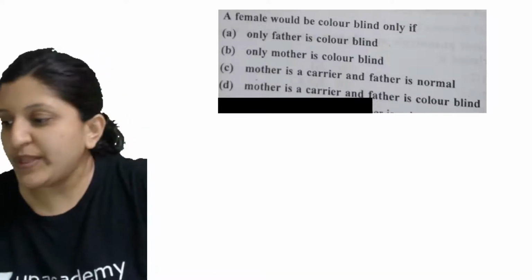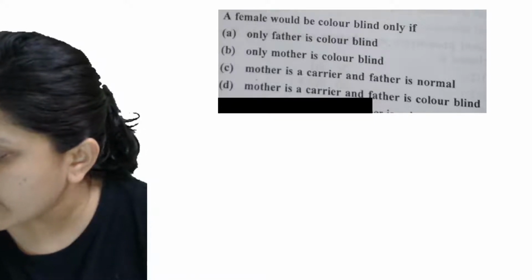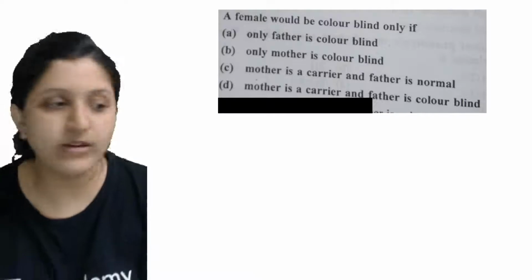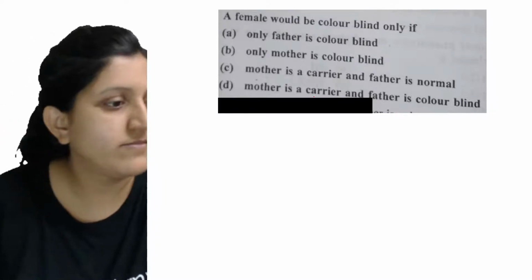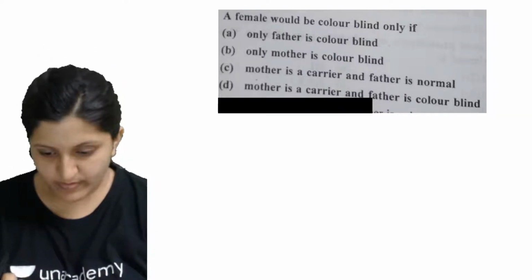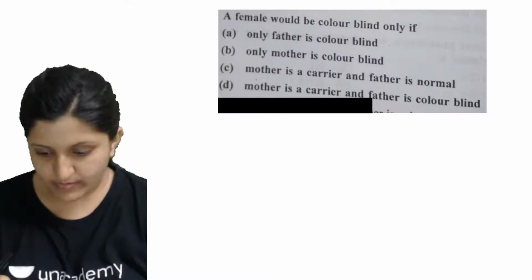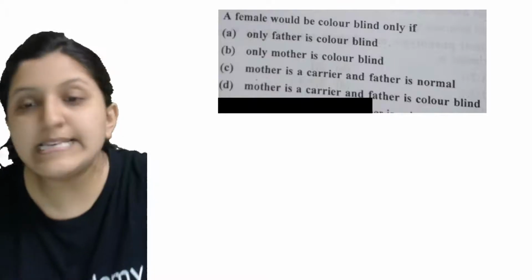Next one is with respect to color blindness. Just a second. Okay, so let's see this part.